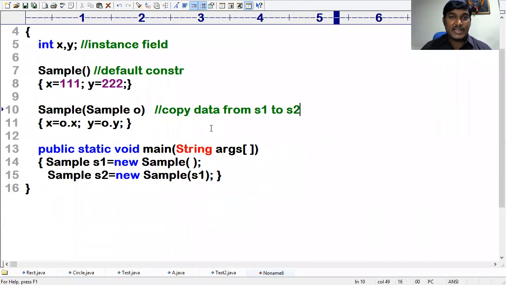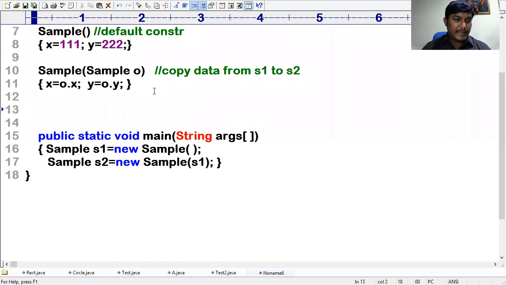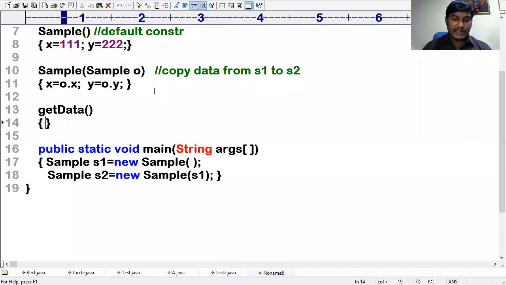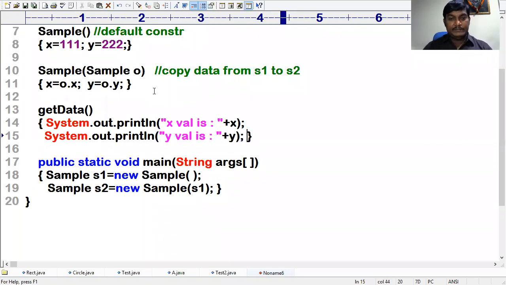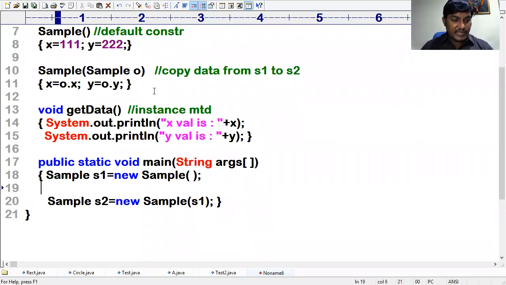Does it really happen? I want to print it. You can check this. I go with the getData method. I want to print X, and I want to print System.out.println Y value. Is this a method returning any value? No, it's an instance method. But you are already aware that instance methods are required to be called explicitly. So here I call S1.getData.